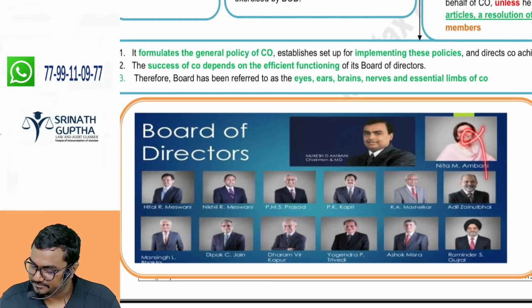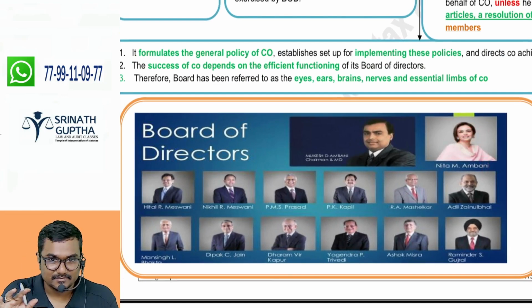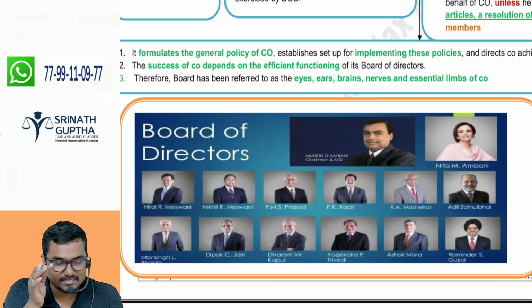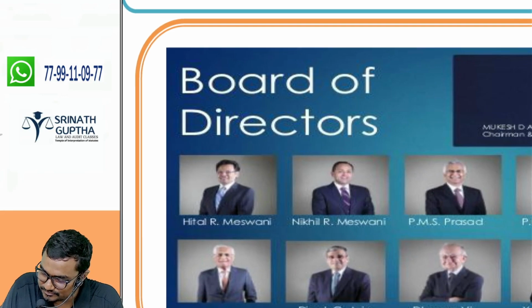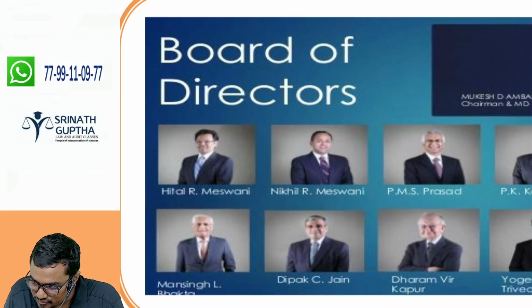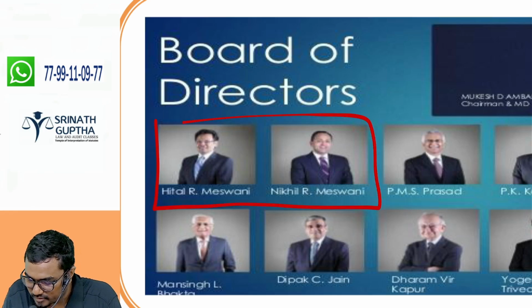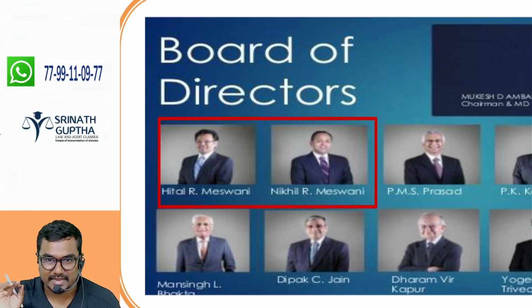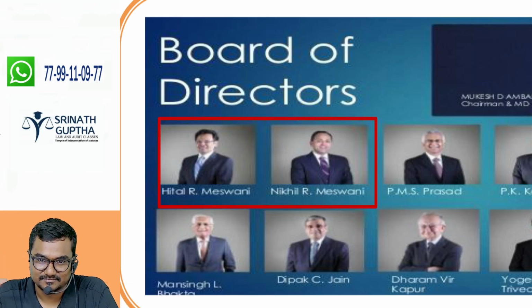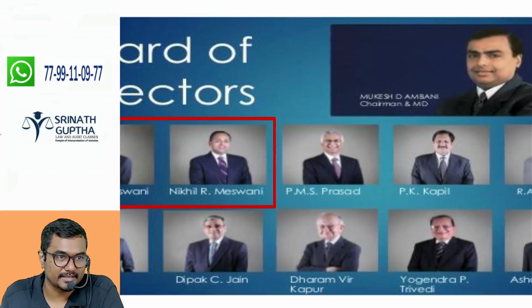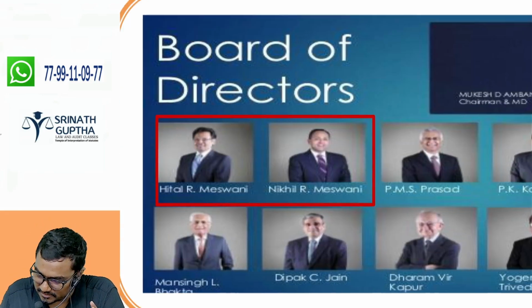See, do you know? The brain of Reliance is not the brain of Mukesh. The brain of Reliance is the brain of Hitesh Meshwani and Nikhil Meshwani. These two guys are the eyes, brain, ears, and hands of Reliance. Mukesh Ambani may be the physical body, but Reliance is nothing but these two guys.